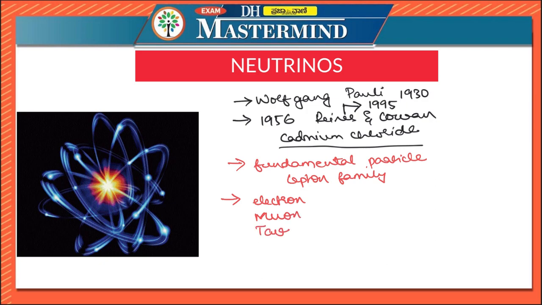So what are these neutrinos called? The one associated with the electron is called the electron neutrino and is denoted by the symbol shown here, ν_e. Next, the muon neutrino is denoted by the symbol ν_μ. The tau neutrino is denoted by the symbol ν_τ. These neutrinos are chargeless. Please remember, they do not carry any charge. According to the standard model of particle physics, they were considered to be massless.